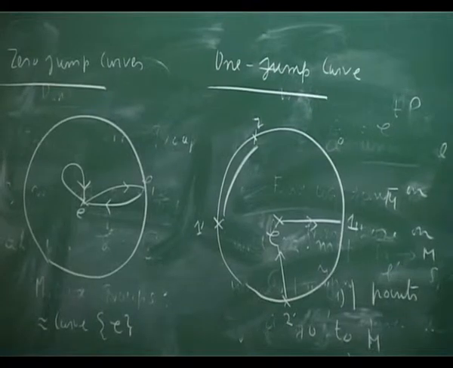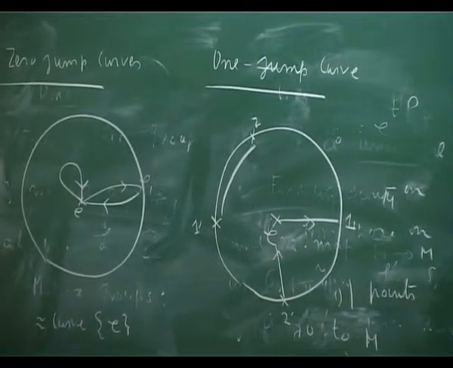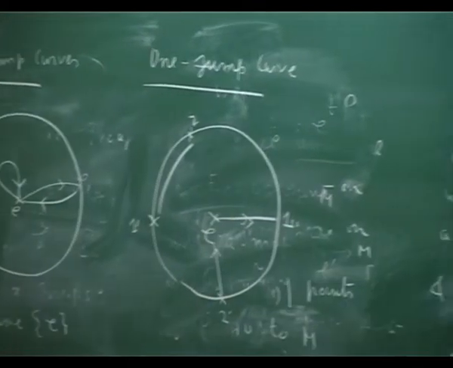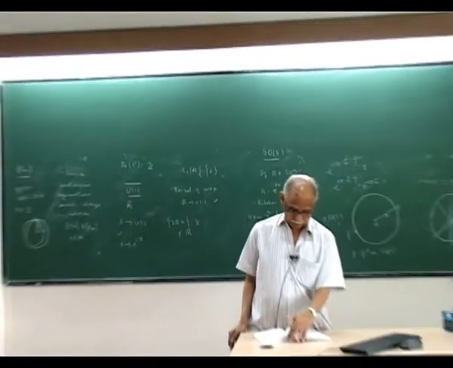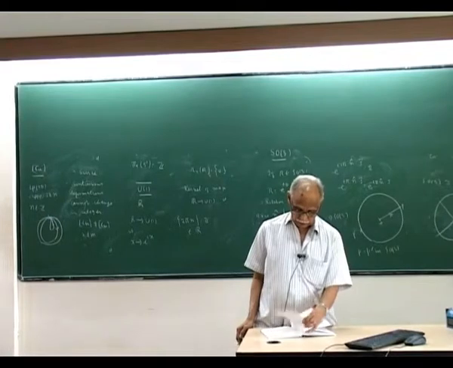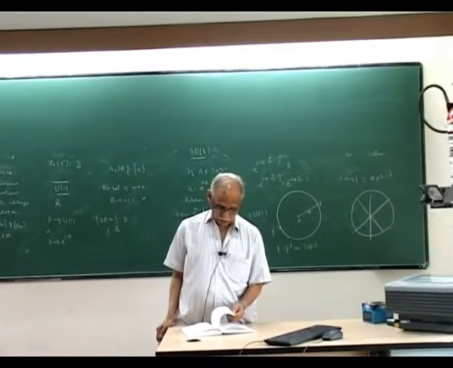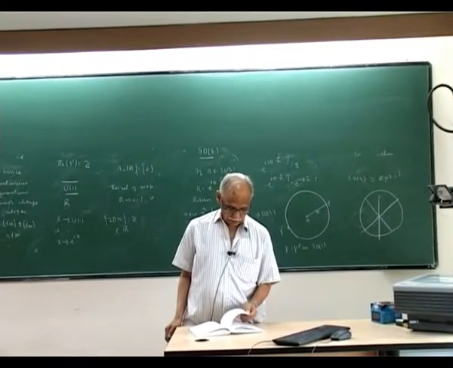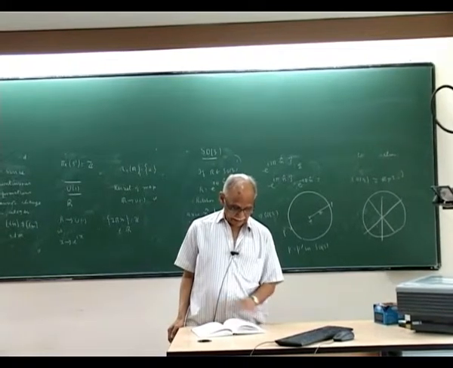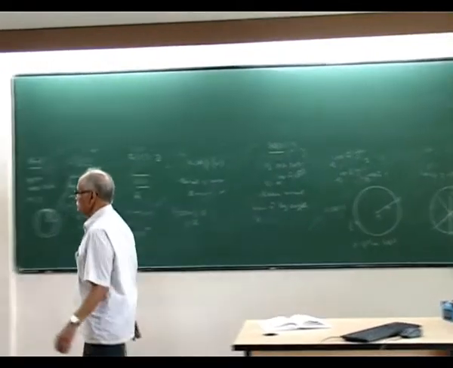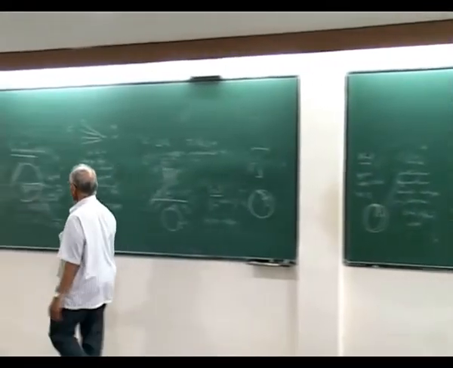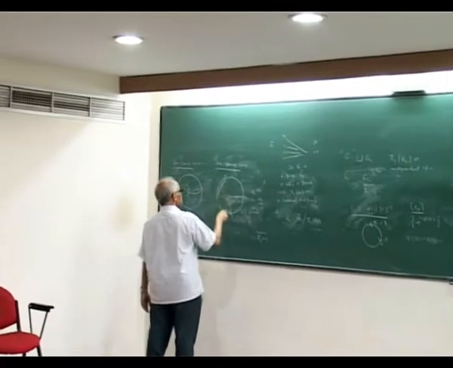Have I jumped twice? Wait a minute, I have jumped here twice. Wait. Let me see. Yeah, here I jumped twice. Okay. So this is a 2 jump curve, because I jumped twice.